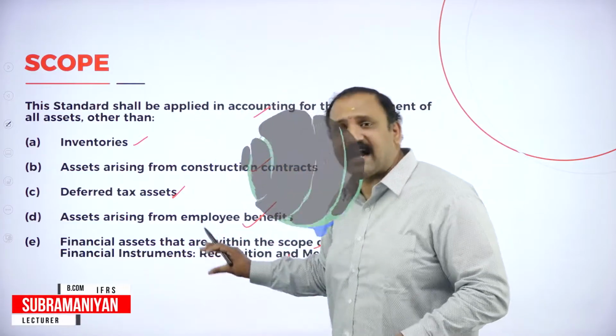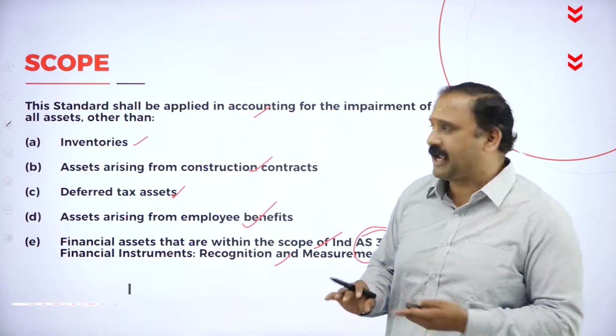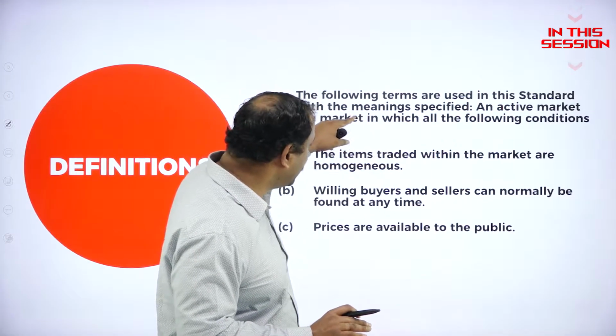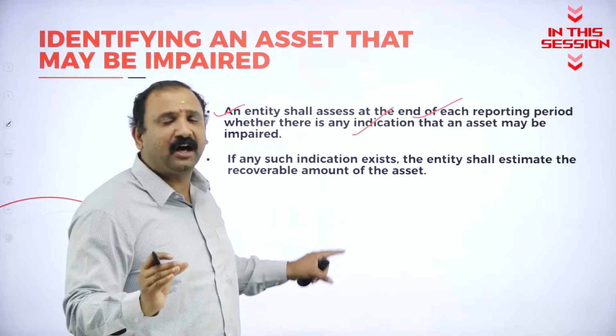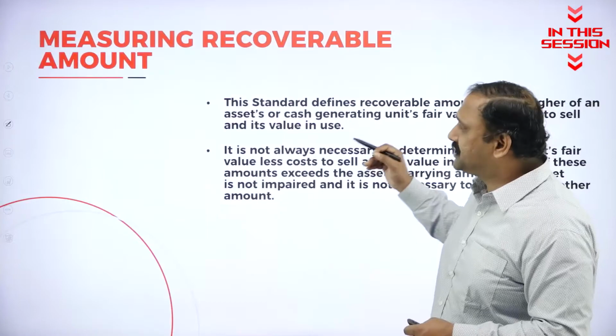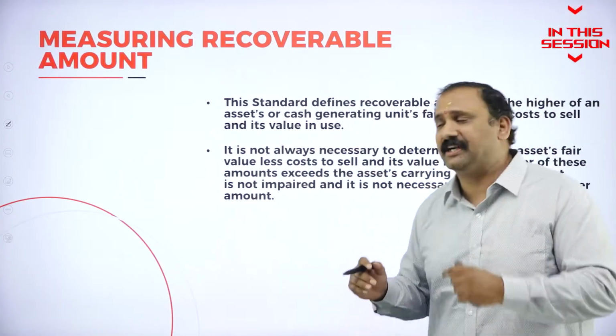So in this category, we will not be including it at any point of time. An active market is a market in which the following conditions exist. We are going to find out the value of the asset, measuring the recoverable amount. How are you going to measure it?